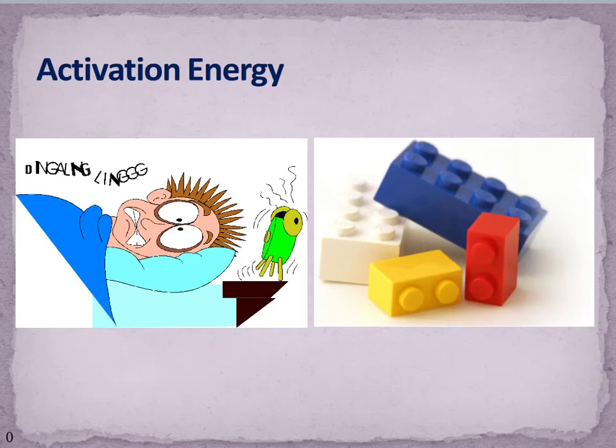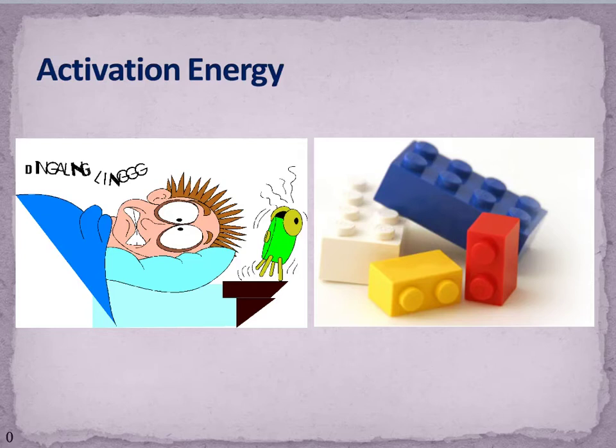So we talked about this a little bit the other day, and we covered it again in the packet, but activation energy is just that energy to get things going. So if you're not a morning person, you have a high activation energy, and so it's going to take longer for you to get out of bed. If you are a morning person and you have a lower activation energy, it's going to happen faster. You're going to be able to get out of bed more quickly because you have less of a barrier to overcome.